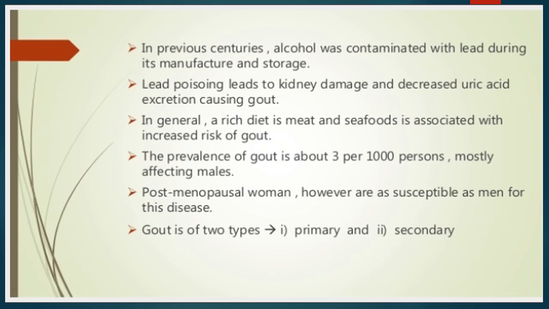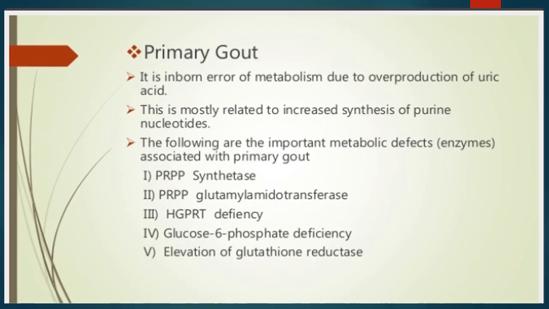Gout is of two types, primary and secondary. Primary gout. It is an inborn error of metabolism due to overproduction of uric acid, and it is mostly related to increased synthesis of purine nucleotide. Primary gout is mostly caused due to defect in enzymes like PRPP synthetase, PRPP glutamyl amidotransferase, HGPRT deficiency, and glucose 6-phosphatase deficiency, and elevation of glutathione reductase enzyme.